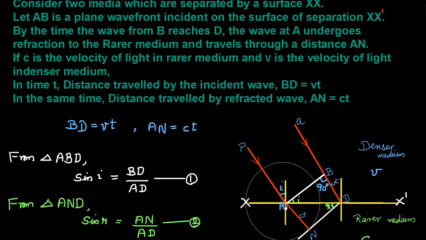At point A, the wave reaches from P to A and touches the surface of separation XX dashed. Whereas on the wavefront AB, the wave from Q reaches B. The wave at B needs to travel a distance equal to BD more to touch the surface of separation XX dashed.